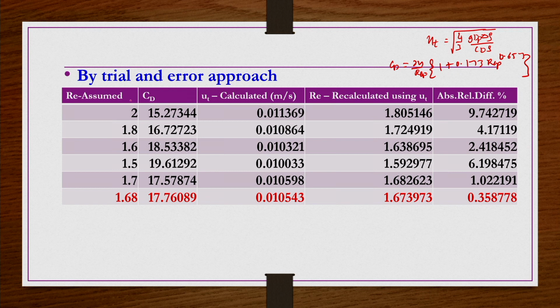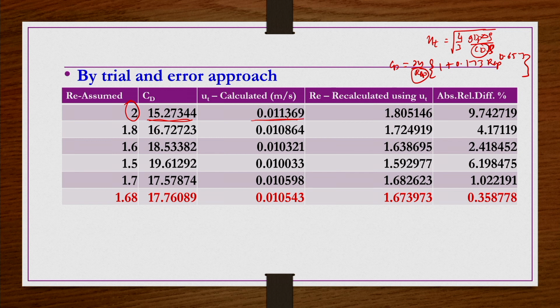If you assume RE is equal to 2 and substitute it in the CD correlation, you will get 15.27 as the CD. This CD value you substitute in this expression, then you will get UT equal to 0.011369.